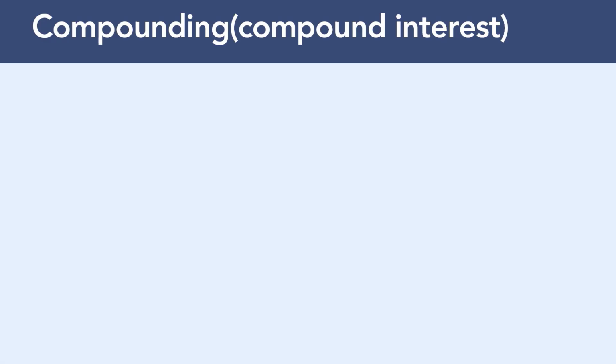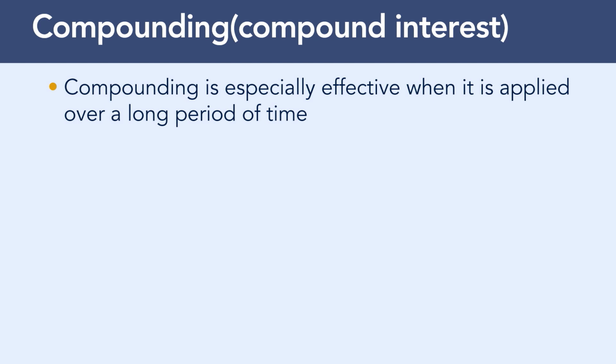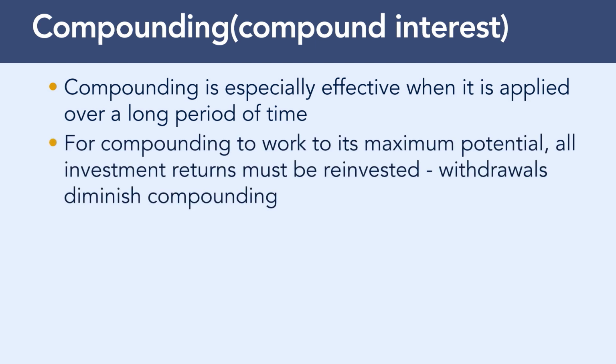Compounding is especially effective when it is applied over a long period of time, as the compounding effect accelerates. Time is money's best friend. That is why advisors recommend that individuals start saving as early in life as possible, so that the benefits of compounding can be realized to their full potential. In order for compounding to work to its maximum potential, all investment returns must be reinvested. Withdrawals diminish compounding.